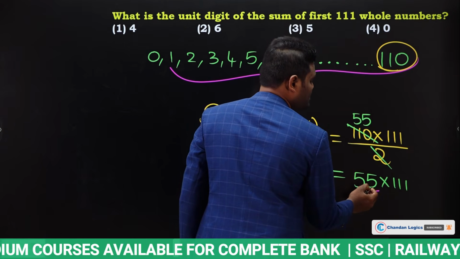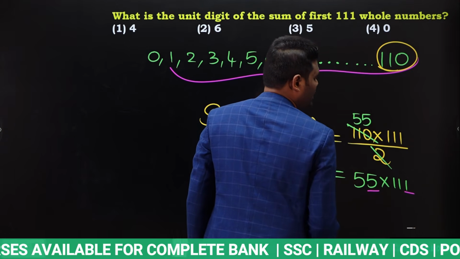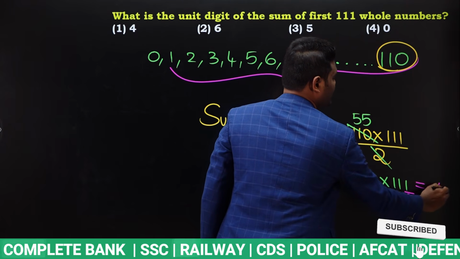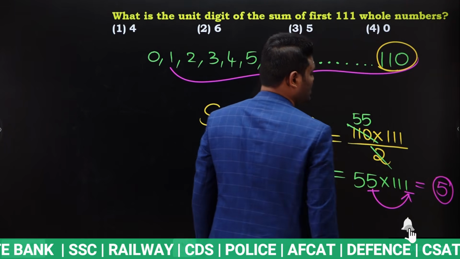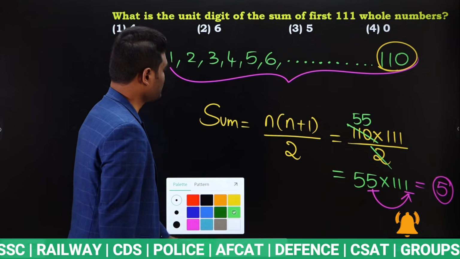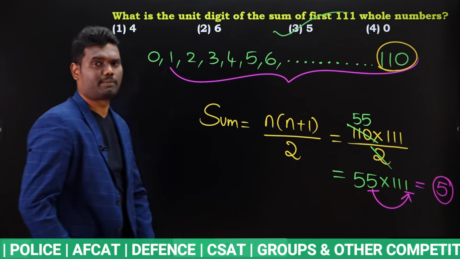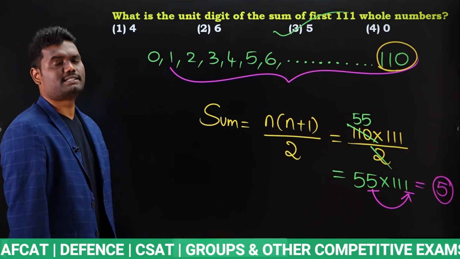Here 55 last digit is 5. In 111, units place is 1. When you multiply this 1 into 5, we will get units place. How much? Units place we are going to get 5. So unit digit or last digit for this is going to be 5. Is it clear? Very, very simple.